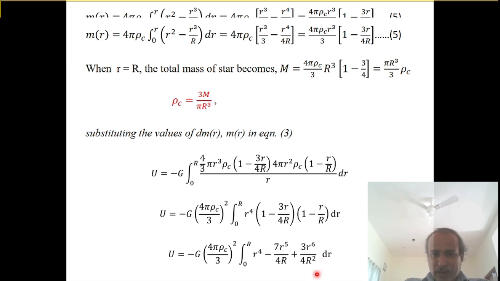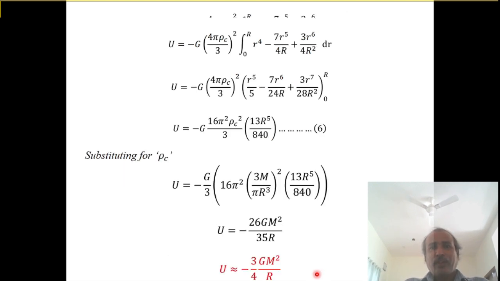Now say on integration, dr is there. On integration, r to the power of 4 becomes r to the power of 5 divided by 5, minus 7 r to the power of 5 integrates to r to the power of 6 over 6 into 4, that is 24R, plus the integration of r to the power of 6, that is r to the power of 7 over 7 into 4, that is 28R squared.